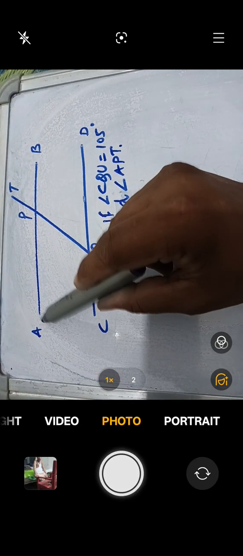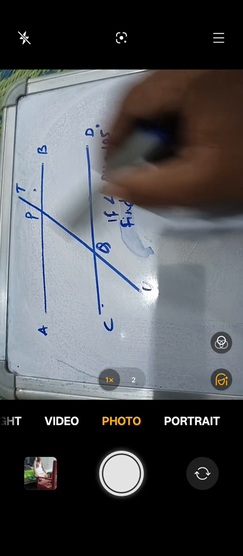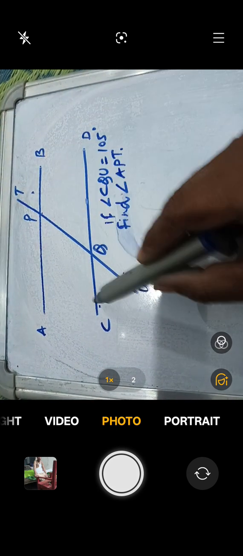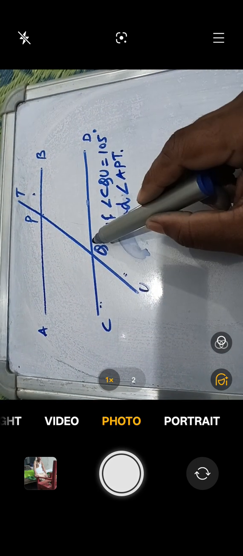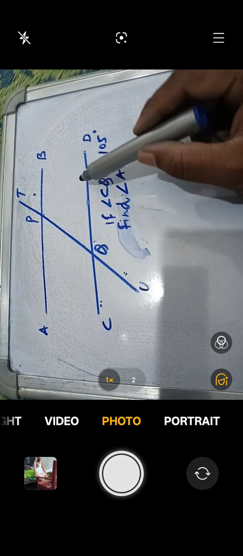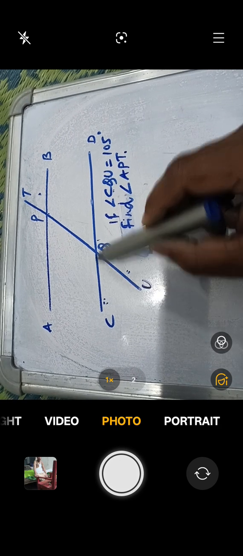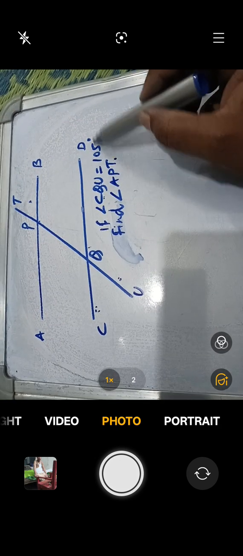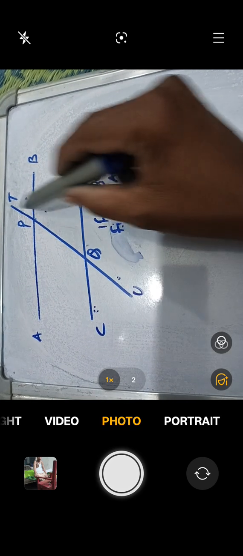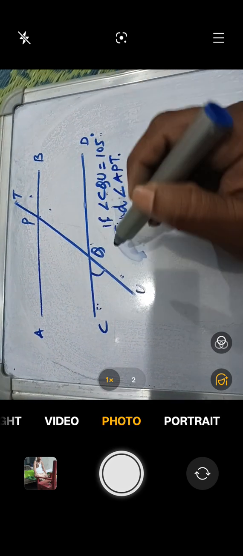Here AB parallels CD, and if transversal TU intersects AB at P and CD at Q, and it is assumed that AB is parallel to CD, then if angle CQU is 105 degree, find angle APT. Okay, so this angle is given.